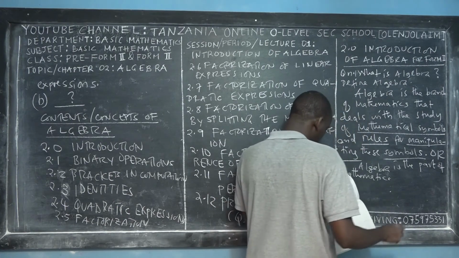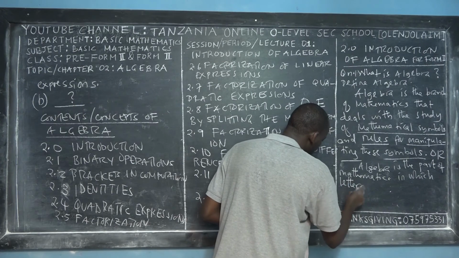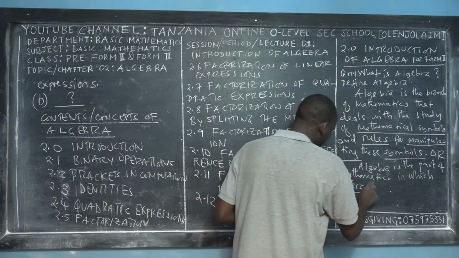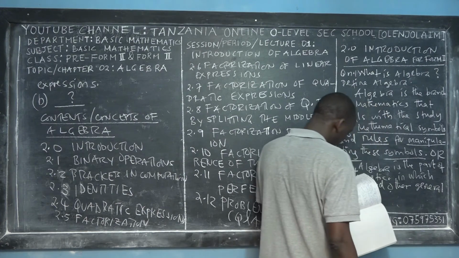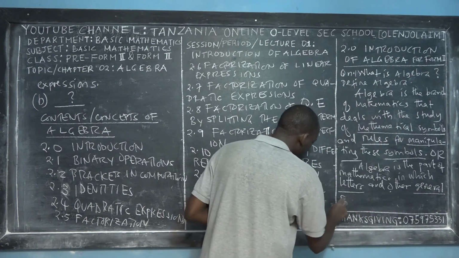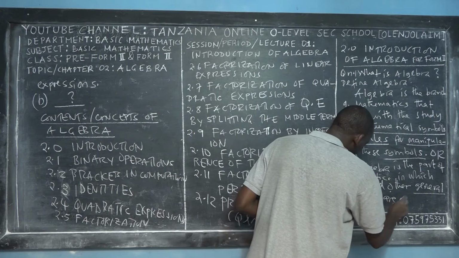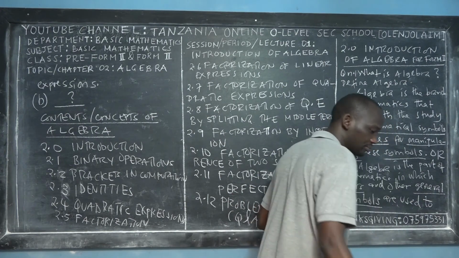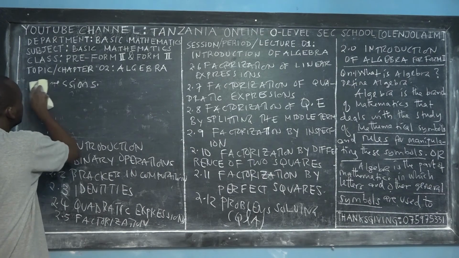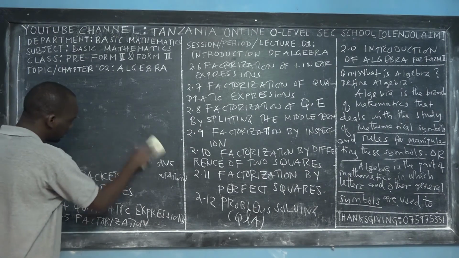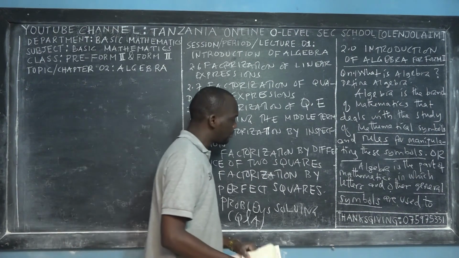A part of mathematics in which letters and other general symbols are used to represent information. So algebra is the part of mathematics